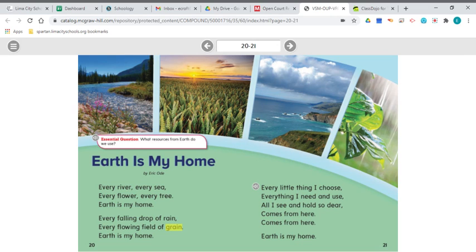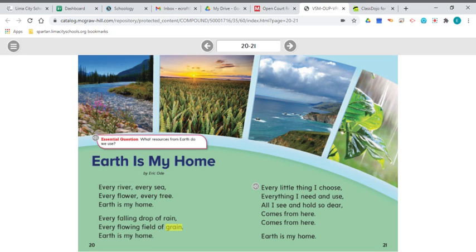We are going to use the comprehension strategy today, visualizing. And when you are visualizing, it helps you create a mental picture in your brain. And you can imagine how something looks and how it feels, smells, sounds, and tastes. Using your 5 senses, you can visualize better. So let's go ahead and read Earth is My Home.